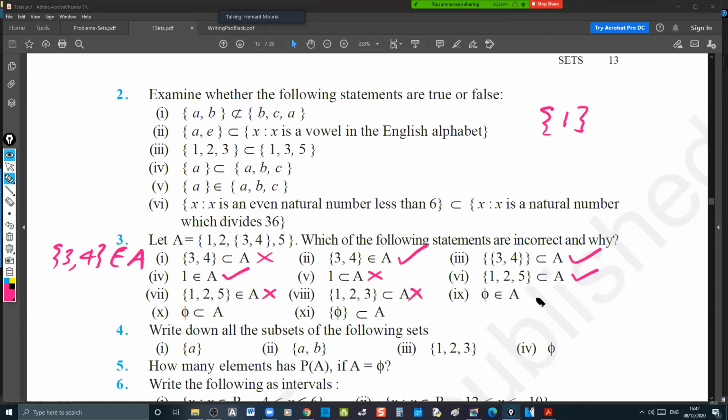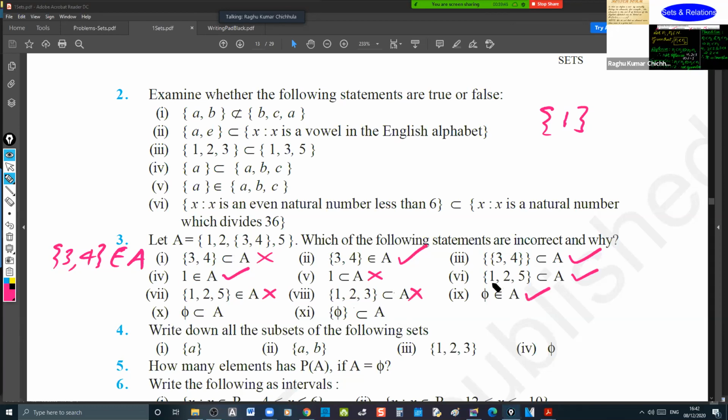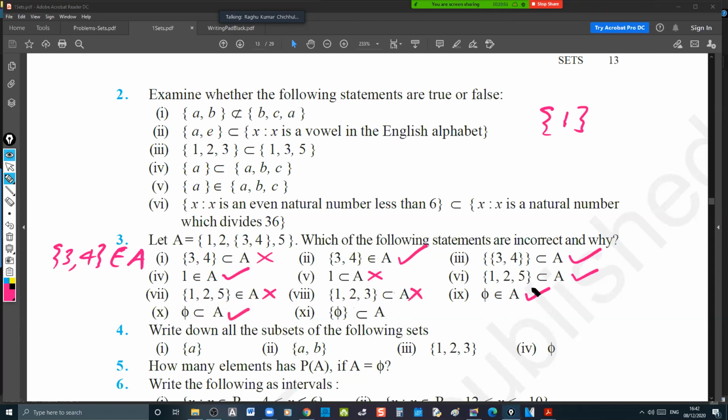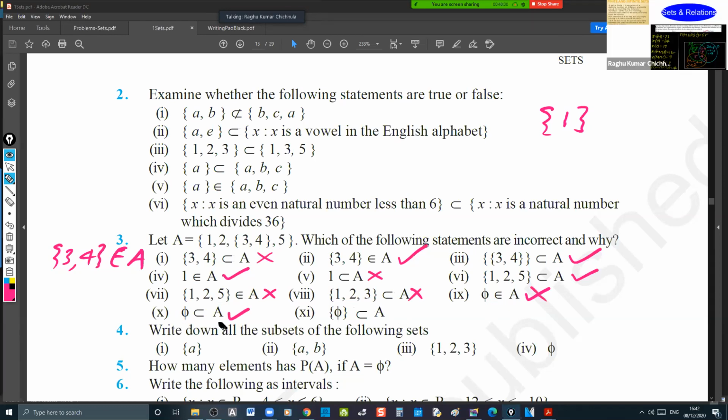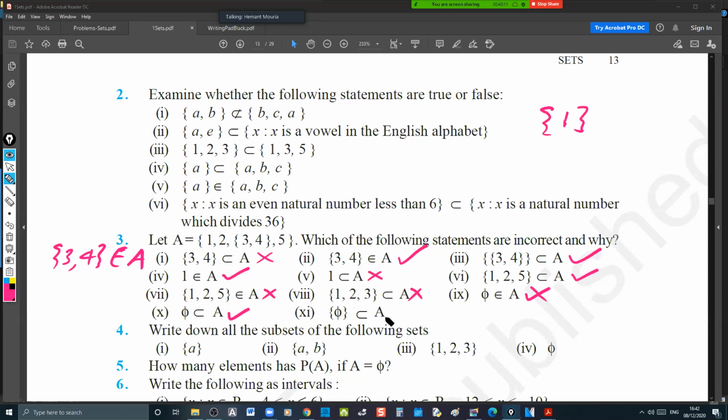Now, next. 5 belongs to A, always. True. Null set is always a subset of this one. Sir, this one is correct, this is wrong. Yes, sir. But null set is always a subset of A. Yeah, it's a set. Null set is not an element of A, but null set is a subset of A.